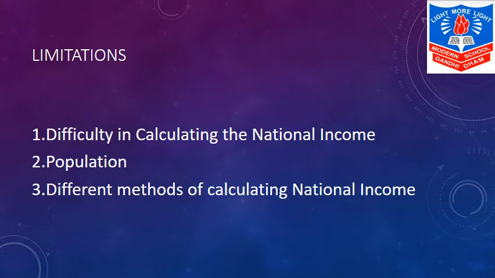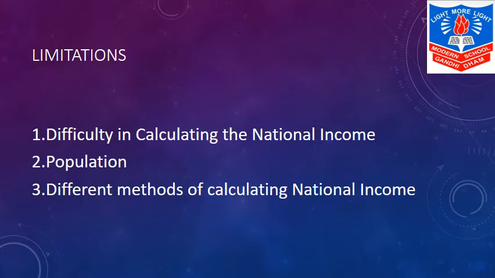Next is population. We should know the extent of population over here. Now, if the growth rate of national income is less than the rate of growth of population, then the development is said to be negative. For example, if the growth rate of national income is 6% and the growth rate of population is 8%, so over here we can say that population has grown more than the national income, then the development is said to be negative.